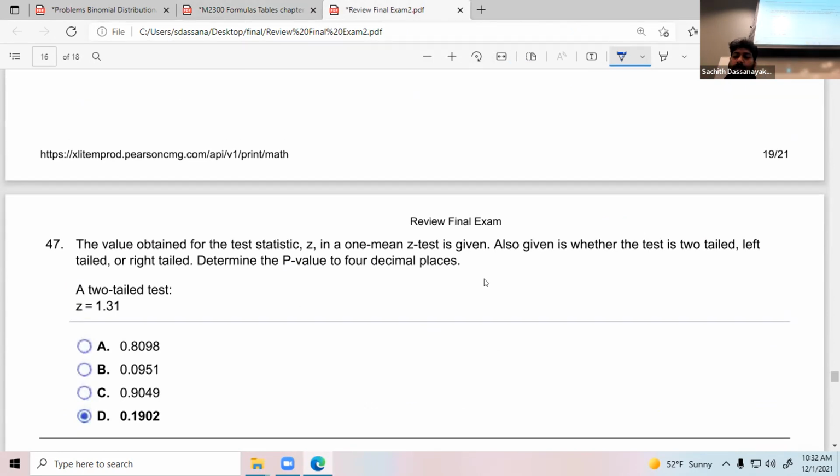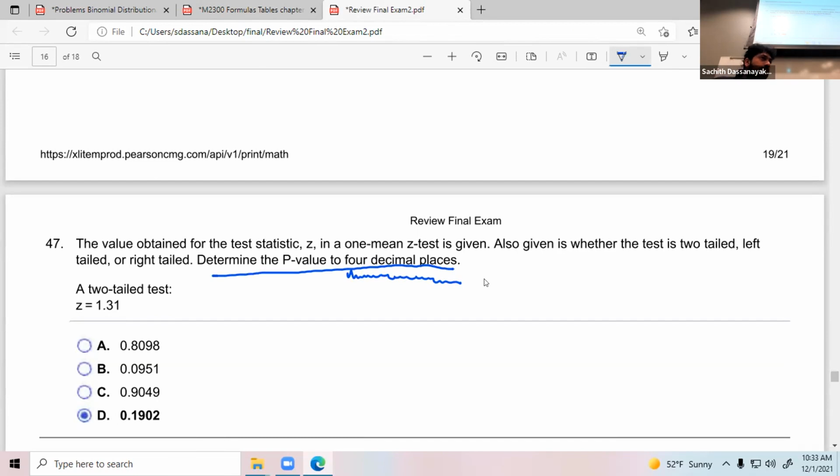Here, you just need to find the p-value. Same thing, but here it's not a hypothesis test. Yes, it's a hypothesis test, but you don't need to worry about that because they only need you to find the p-value to 4 decimal places. This is very important. You must keep your answer up to 4 decimal places. If the last decimal is 0, you can skip that, but otherwise you have to keep the 4 decimals. Calculate it up to 5 decimals, then round it up or down to 4 decimals. That's how it works.